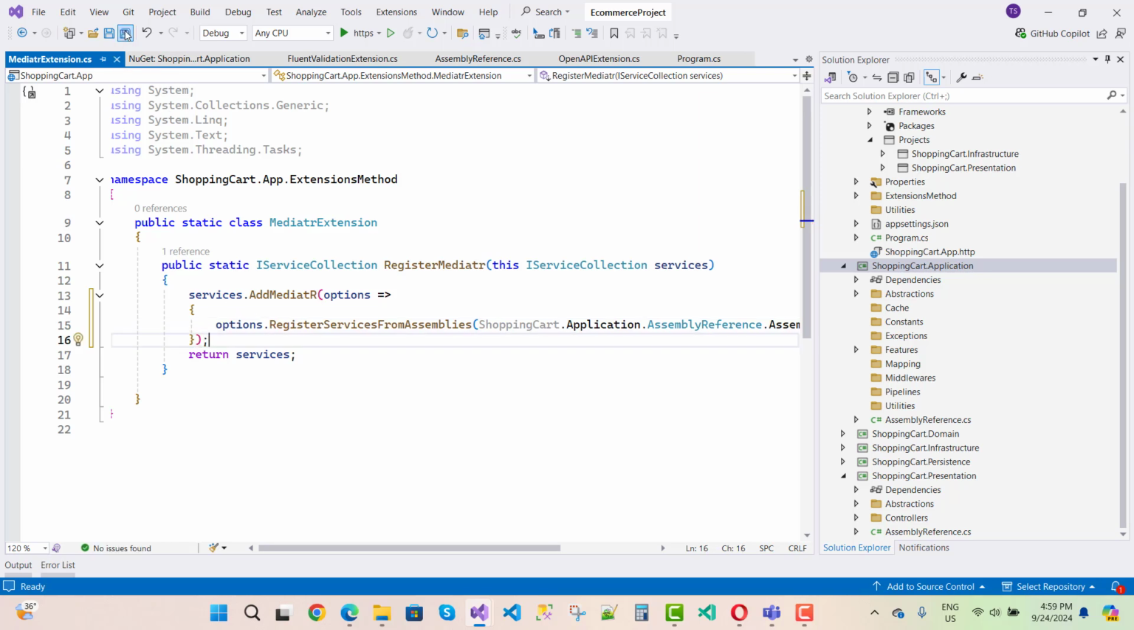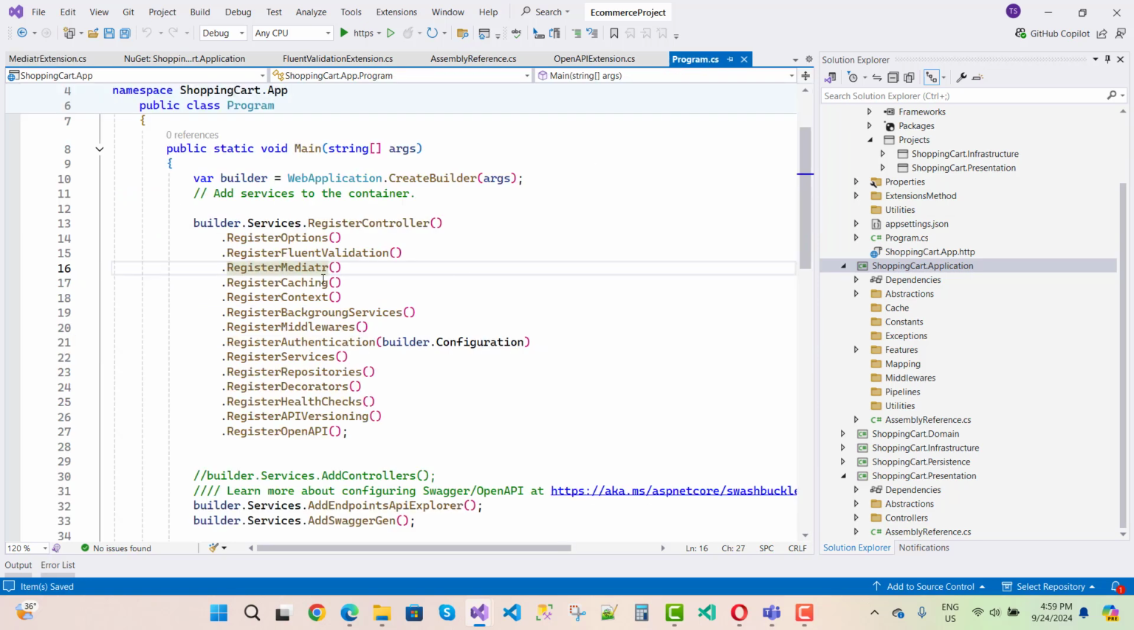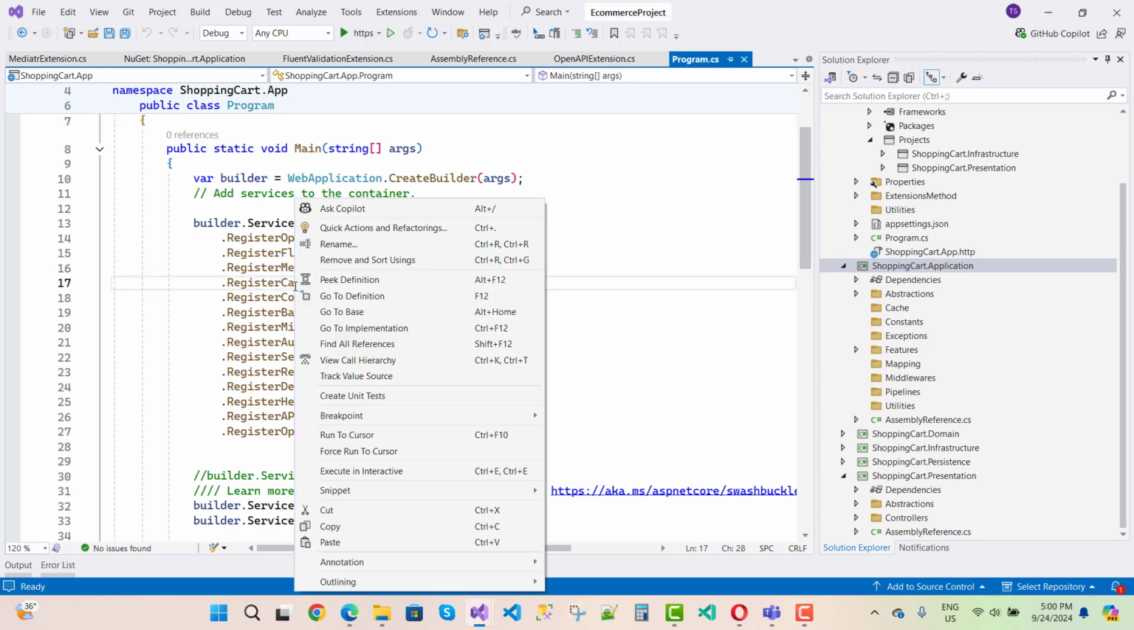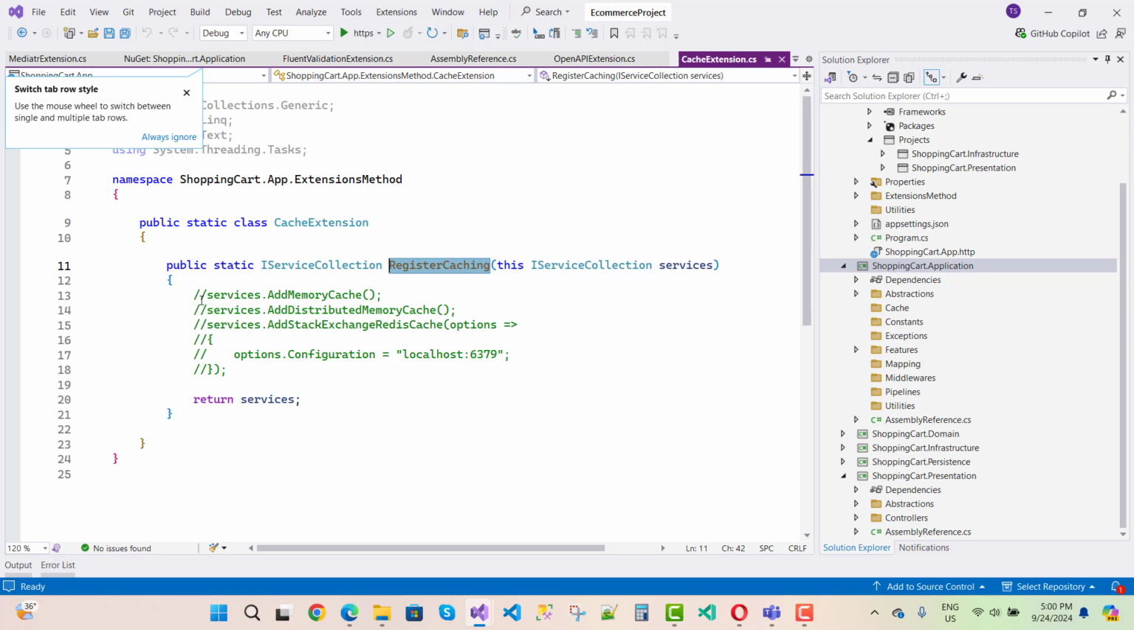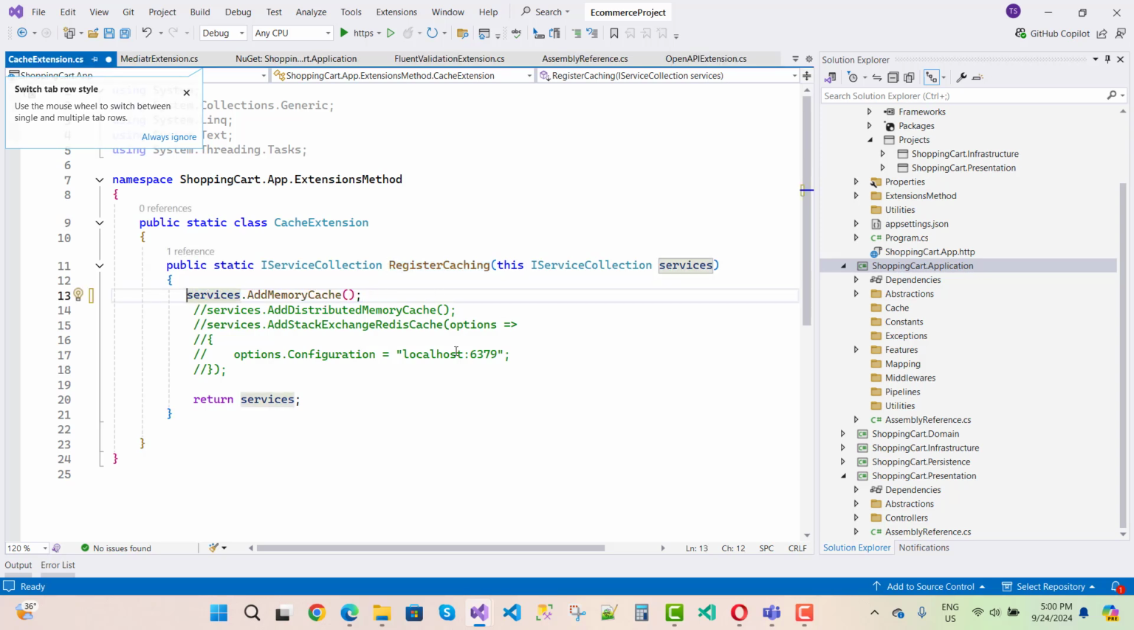Okay, so the next step is to use Program.cs to register caching. Now just after that I want to register caching, so go to definition first, and here we go for services dot add memory cache. Okay, that way.